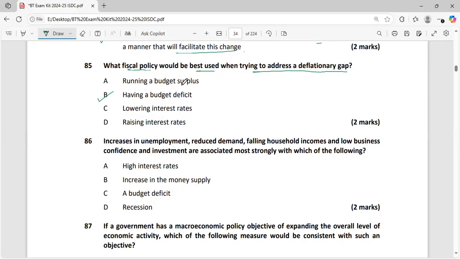Deficit budget means your expenses are greater than the income collected from taxes. Then you will borrow funds from the banks or the IMF or World Bank to fill this gap. Surplus budget means income is greater than the expenses. Lowering interest rate has nothing to do with this budget. It will increase the money supply. Raising interest rate decreases the money supply. So it is relevant to the money supply.